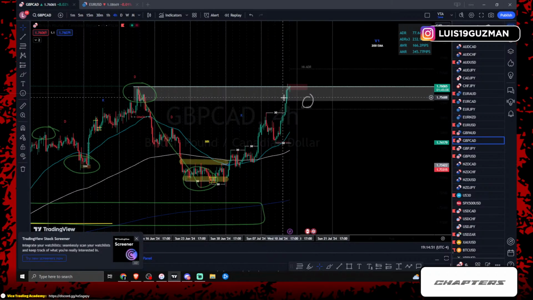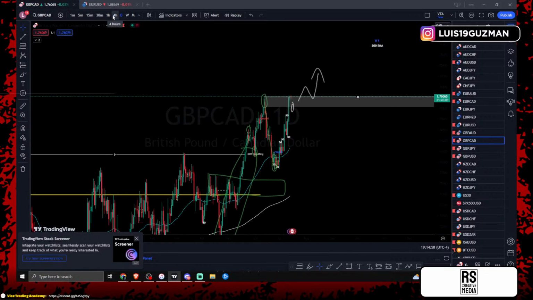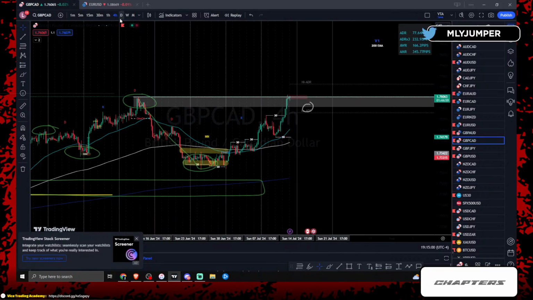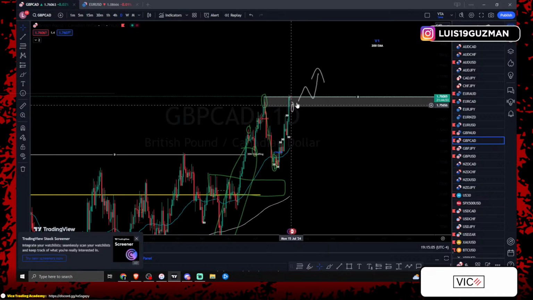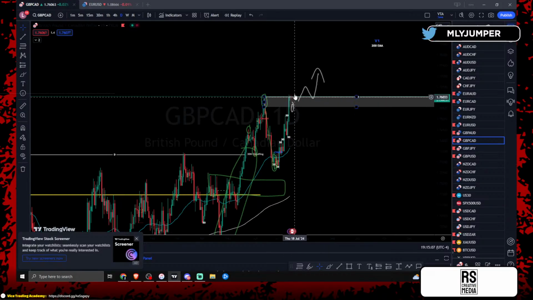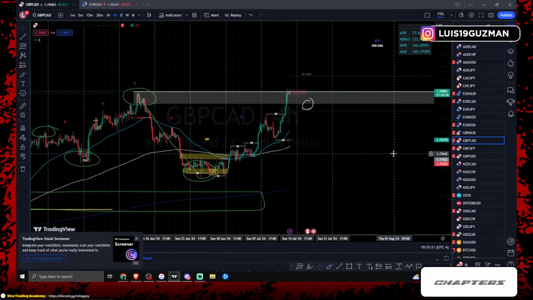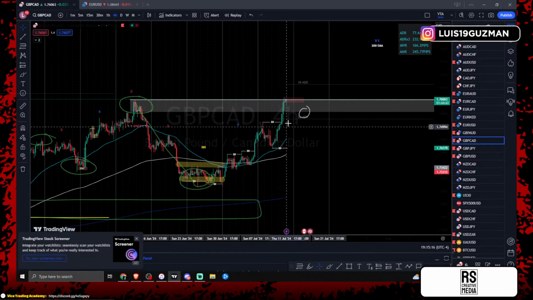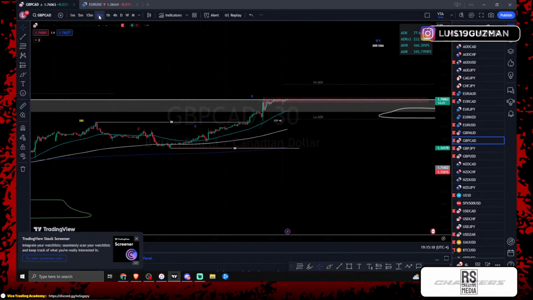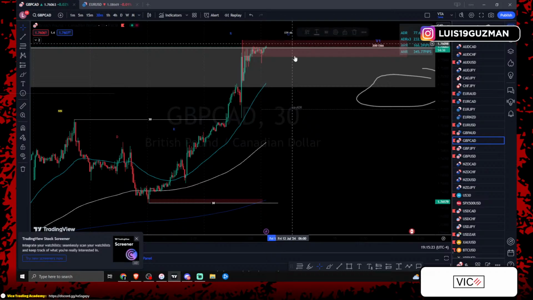I would love for price in the daily time frame today to give us a closure above the zone of consolidation, or I'm sorry, above the daily high, and then finish on a slight pullback. I would love to see that pullback. Why? Because if price finishes on 2 weeks of rise, we know that next week we're going to get another push to the top side. So with that being said, we're going to keep it this way, and we're just going to continue to monitor this one going into next week.